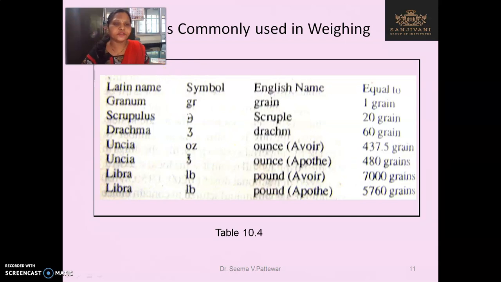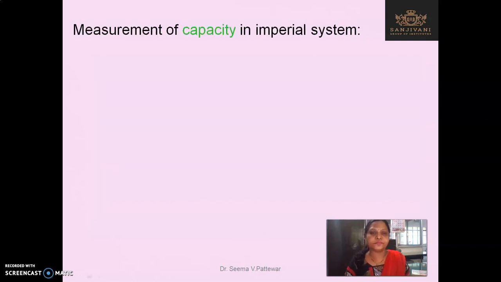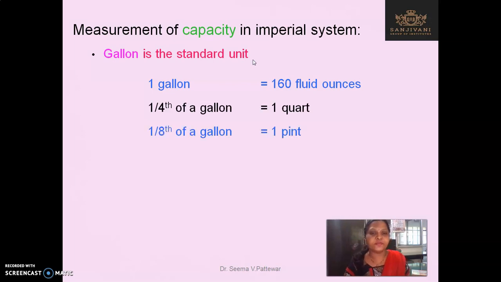So these are the actual abbreviations: Scruple, Drachm. We have already seen these short forms or symbols in first year also. Now for liquids, that is the measurement of capacity in the imperial system. Gallon is the standard unit, and all other units are derived from that. 1 gallon is equal to 160 fluid ounce.